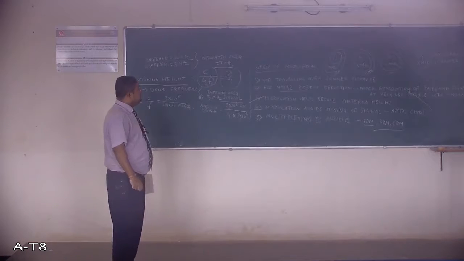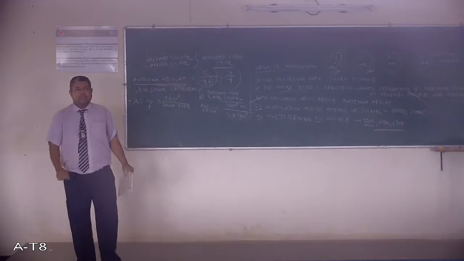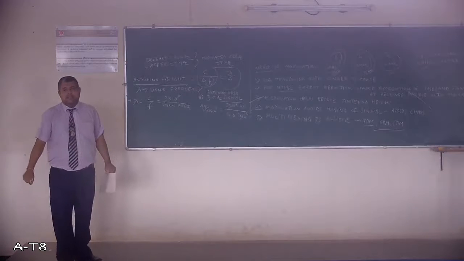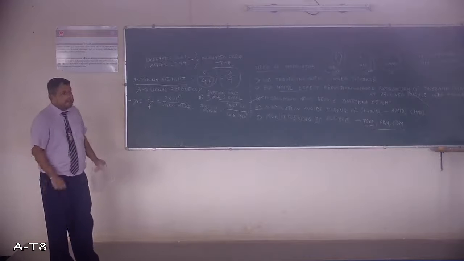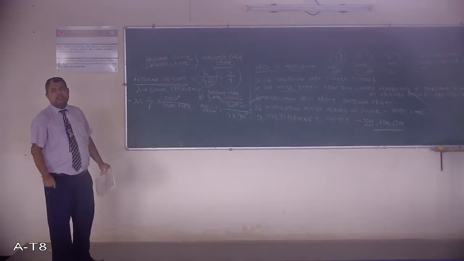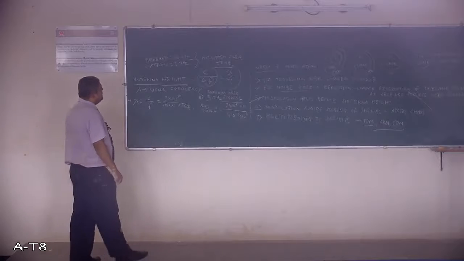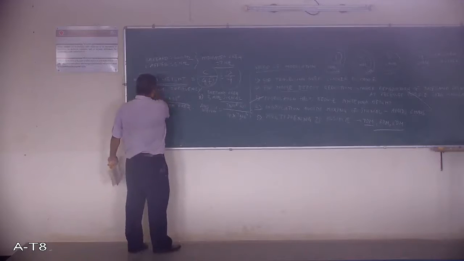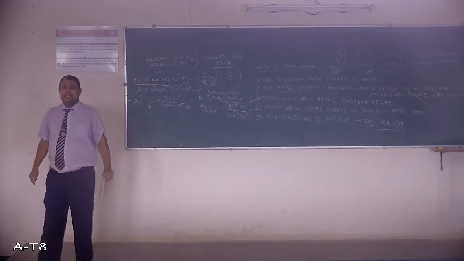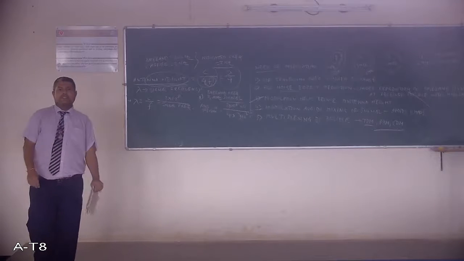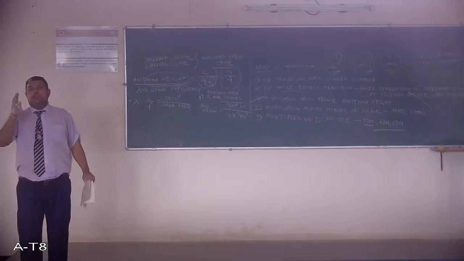Third thing, modulation helps reduce the antenna height. For that only one formula you have to remember, that antenna height is given by lambda by 4, where lambda is substituted by c by f. So antenna height is given by c by 4f. So for a very low frequency signal, we will find that f and antenna height are inversely proportional. So for a very low frequency signal, if we directly want to transmit the baseband signal of 300 Hz, the antenna height will be too much, unrealistic. We cannot put an antenna at that height.